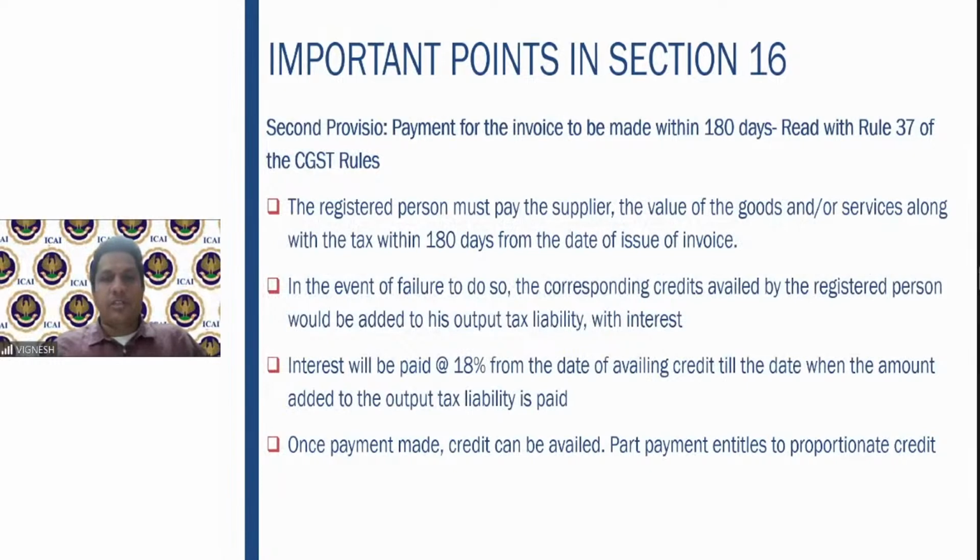Then payment for the invoice is to be made within 180 days. The value of the goods or services along with the tax, within 180 days he has to pay. In the event of failure, we have discussed this also. The interest rate is 18% per annum in this particular situation. Once payment is made, the credit can be availed. Part payment entitles to proportionate credit.